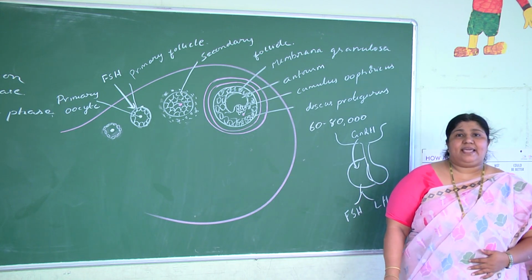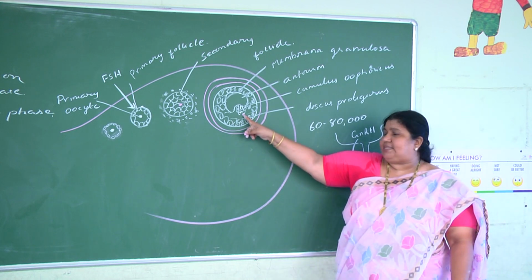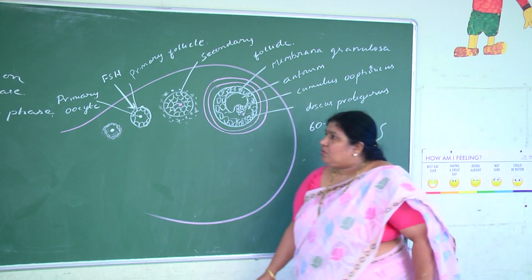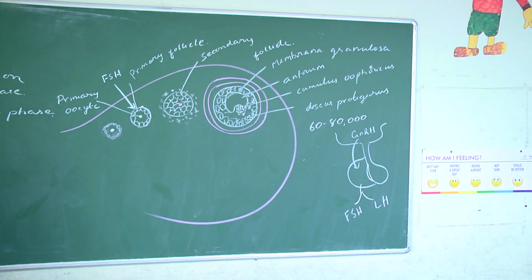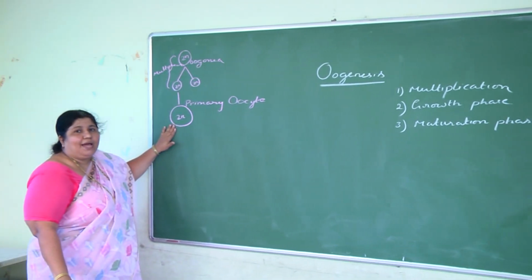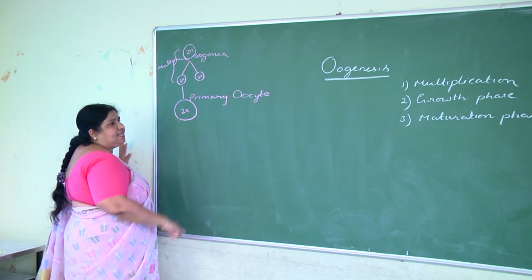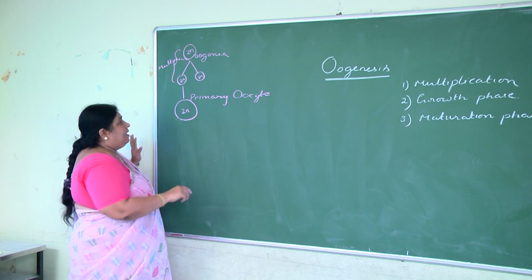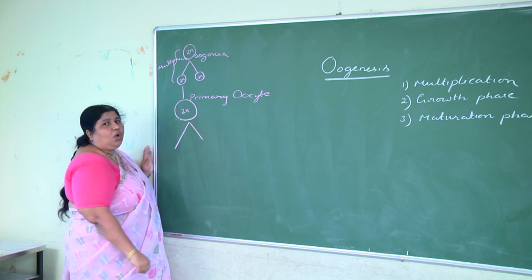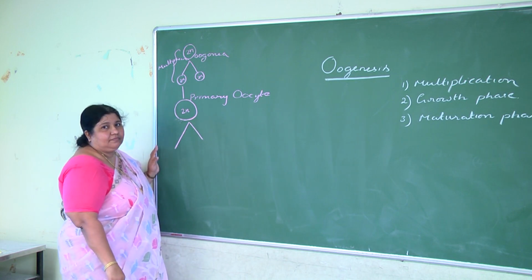Now at this stage, the primary oocyte completes its meiosis 1. This primary oocyte is in halted prophase 1 from the time of birth. Now at the puberty stage, it completes its meiosis 1 and forms two unequal cells.